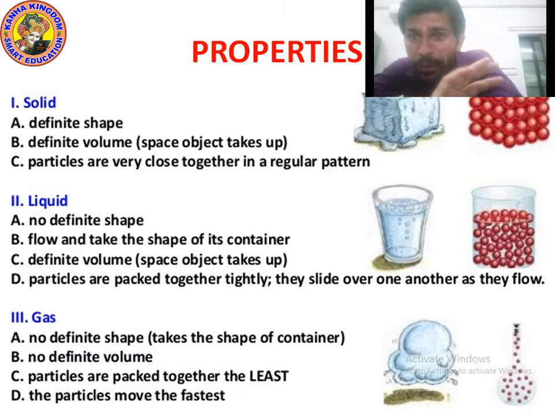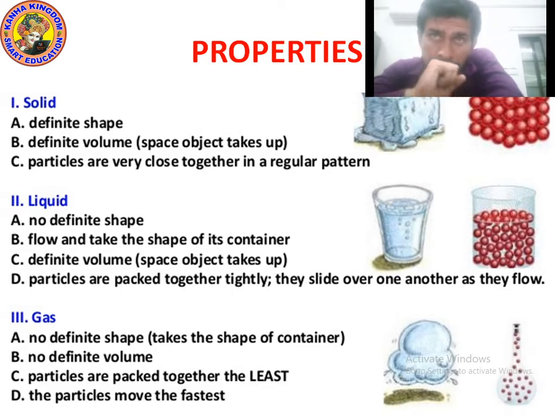Remember, gas has no fixed shape, no fixed volume, and particles are packed together the least. The particles move the fastest. Particles move very fast because they are in the form of gas. That's why the particles are very far away from each other. That's why they can easily spread.